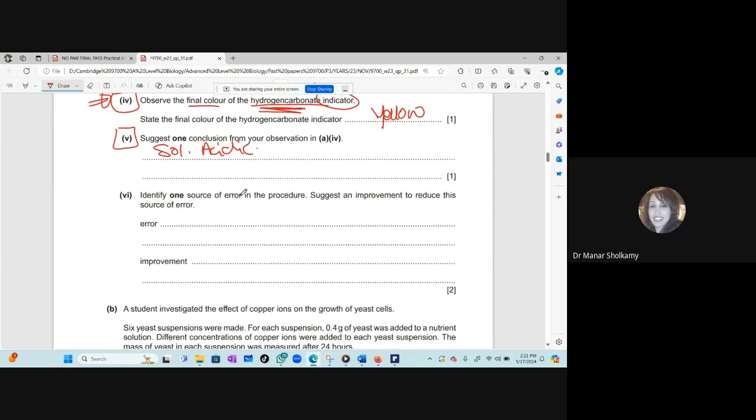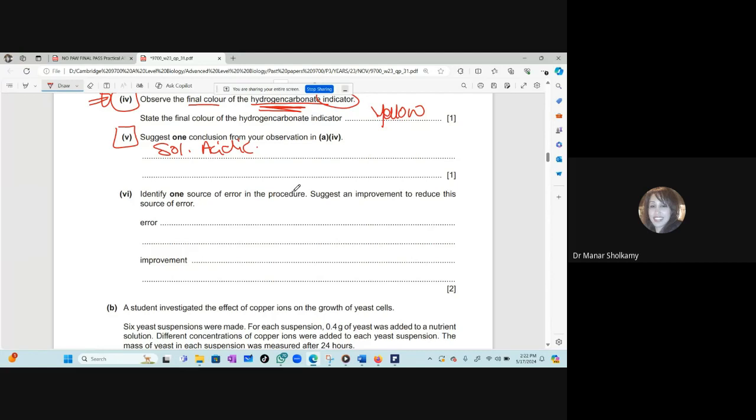Okay. Now identify one source of error in the procedure and suggest an improvement. This question is a classic question. What is the source of error? You have so many errors in this investigation. We actually did not read it, but what is the source of error? Counting the bubbles. Very good. Of course, bubbles can be a source of error. And how can you improve that? Use a gas syringe to measure the volume of carbon dioxide.